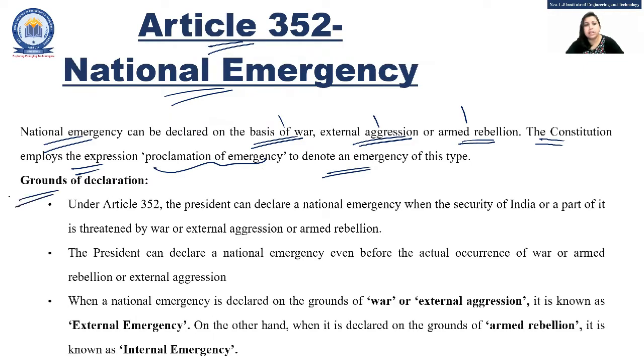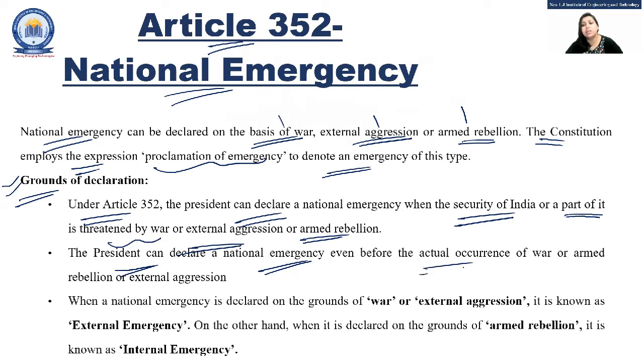So, what are the grounds for declaring the national emergency, when can it be declared in the country? Under Article 352, the President can declare this when the security of India or a part of it is threatened by war, external aggression, or armed rebellion. It doesn't need to be that the whole country is under threat. Sometimes if some part of the country is under threat, the national emergency can also be declared. The President can declare a national emergency even before the actual occurrence of war. If there is a threat, and the situation is leading to those kinds of things, at that time also this can be done.